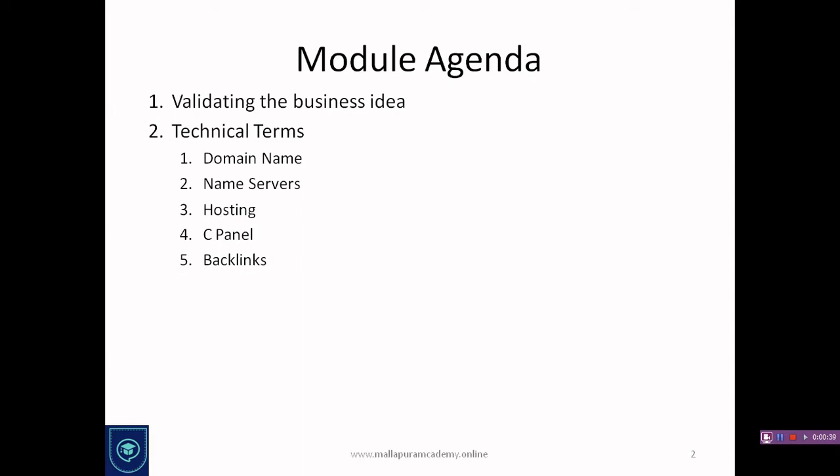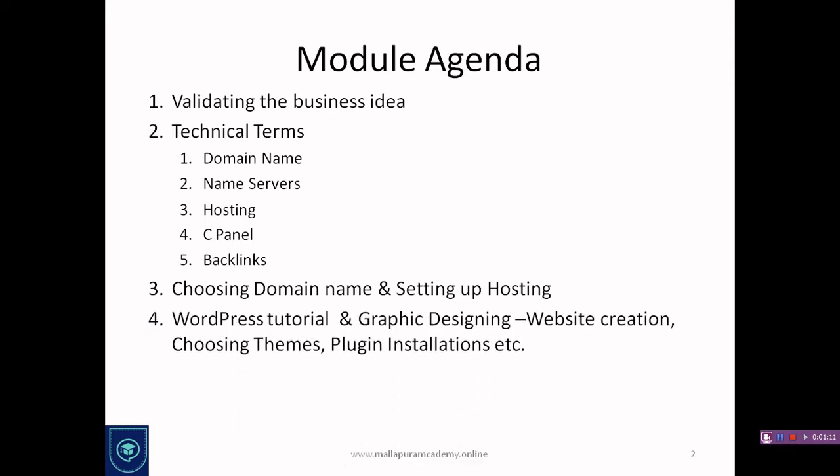So we will define these technical terminologies, and we will also look at a domain name suitable to our business, and we will also buy the domain name. There are two ways that we can buy the domain name and hosting. That is, one way is a paid domain name and the other is a free domain name. So in this module we're going to show you the process of buying a domain name and hosting for a paid one as well as for the free one. But for the entire module we will be looking at a free domain itself.